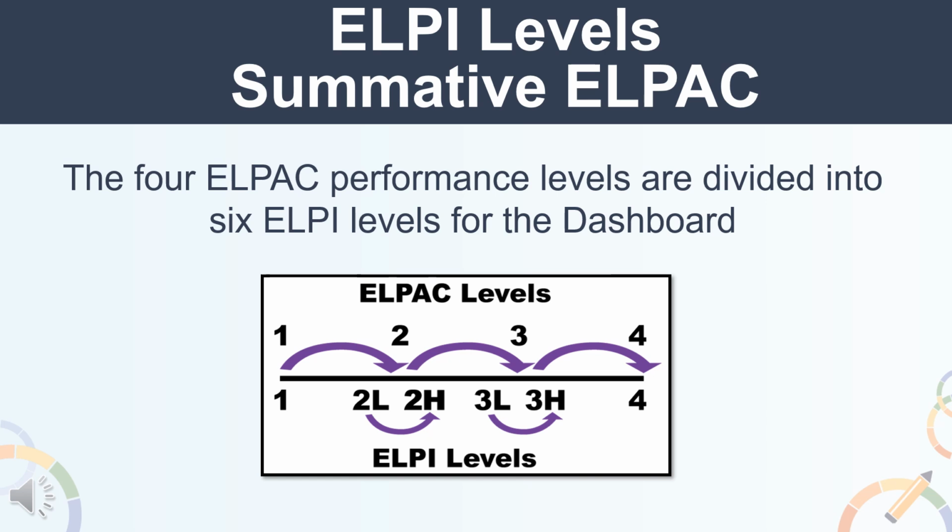The LP derives its levels from the 4 summative LPAC levels that EL students receive after completing the assessment each spring. These 4 LPAC performance levels are divided into 6 LP levels for the dashboard. Using 6 levels for accountability is intentional because it accounts for the average time students need to make progress towards gaining English language proficiency in the LP.